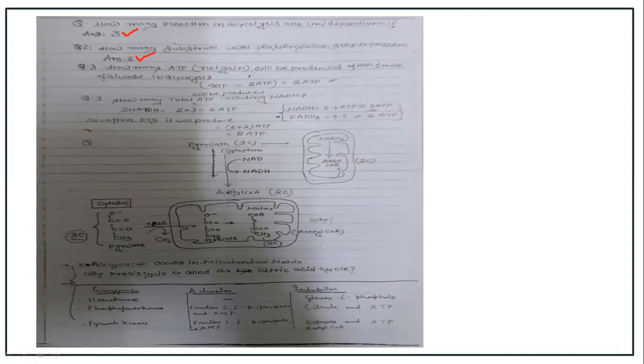How many ATP is the net gain? We have seen the total. If we consider the old concept, NADH is considered as 3 ATP. So according to the old concept it will be 8 ATP, and according to the modern concept it will be 7 ATP molecules, right? So thank you.